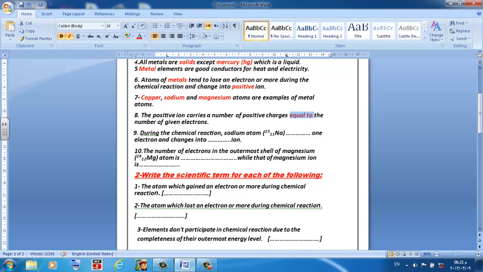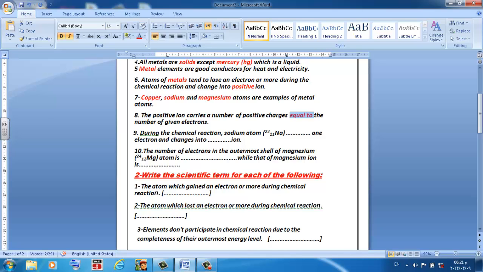Number 9, during the chemical reaction, sodium atom Na 11, 23 dot 1 electron and it changes into dot ion. Here we have to draw the electronic configuration of sodium atom, and it will be 2, 8, and 1.